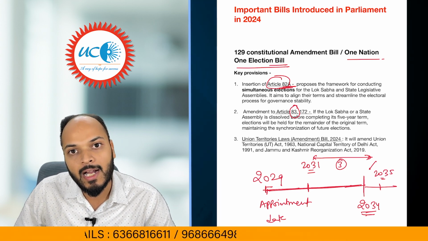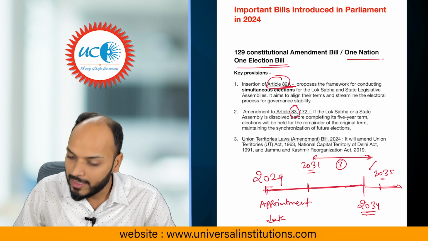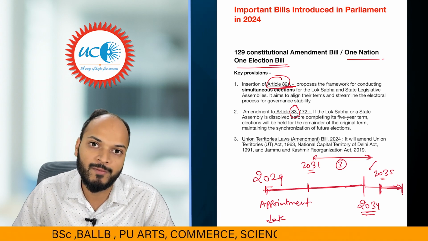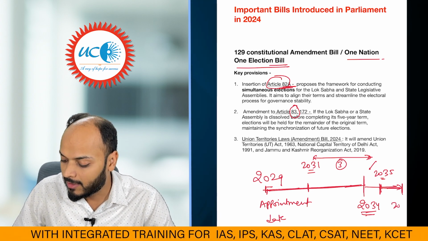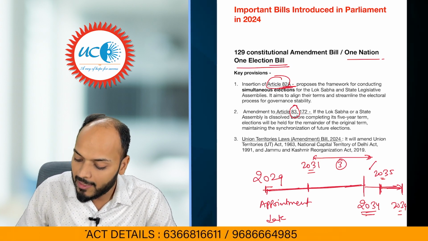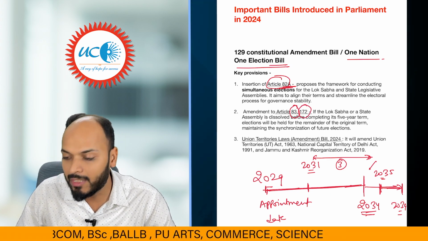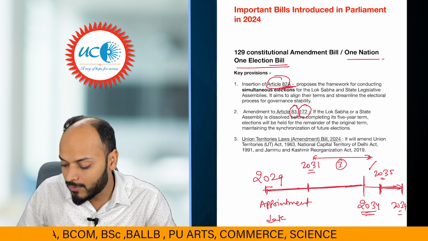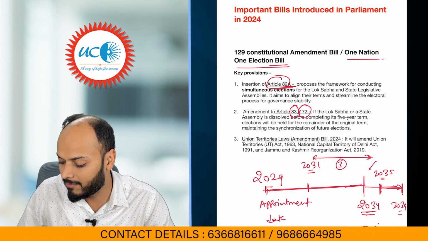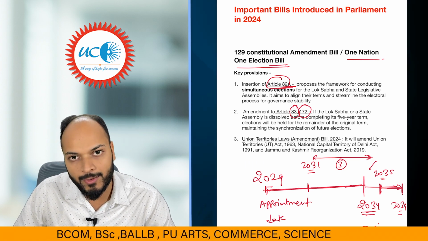Hence, in this case, Article 83 has to be amended. As per the amended article, when the new elections are held in 2035, the tenure of the new Lok Sabha will not be 5 years, it will only be 4 years, till 2039, because we cannot break the cycle of simultaneous elections now. Similarly, if a state legislative assembly is dissolved between 2034 and 2039, the new assembly will have life only for the unexpired term, meaning only up to 2039. That is what Articles 83 and 172 are.